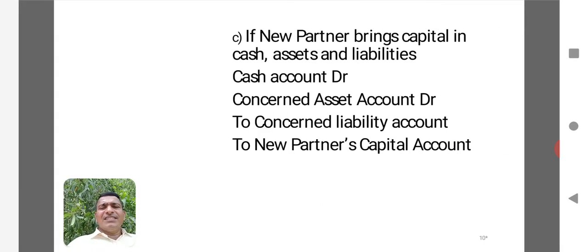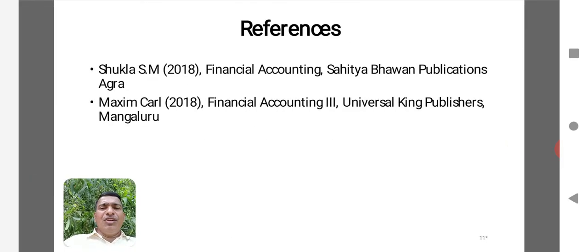And sometimes he can bring liabilities also. He may bring cash, he may bring assets, and at the same time, he may bring liabilities. For example, there may be a merger of business, where he merges his old business with the partnership firm. At that time, he may bring cash, assets and liabilities. So we debit the assets he brings, and we credit the liability items. The entry will be cash account debit, concerned asset account debit, to concerned liability account, and to new partner's capital account for the net value. So this is how you have to pass the entries for the capital contributed by the new partner.